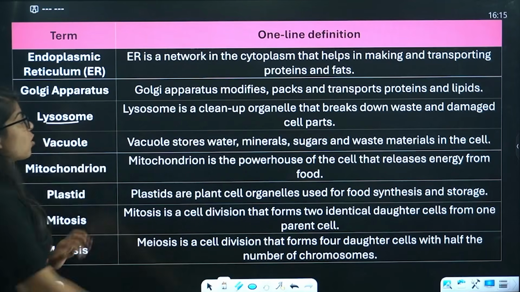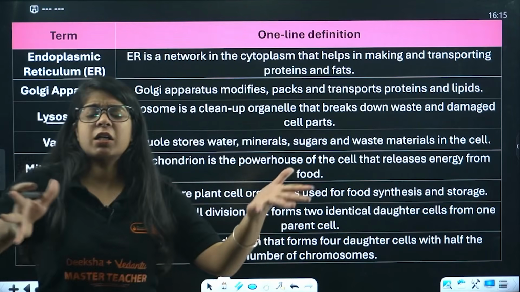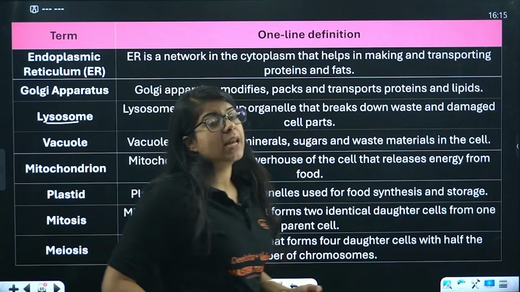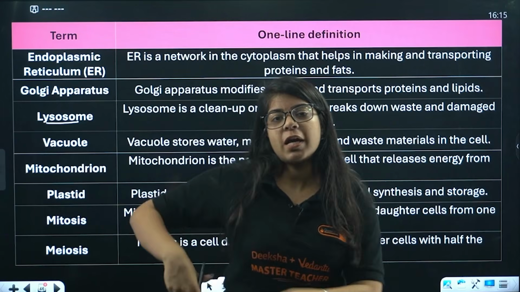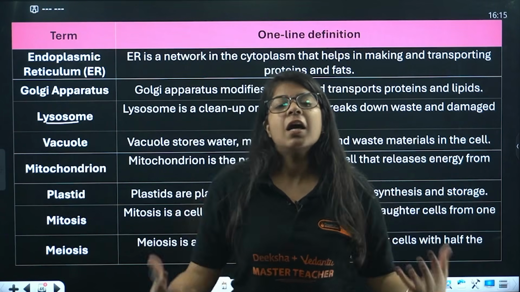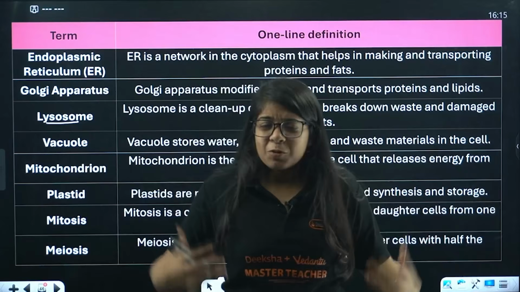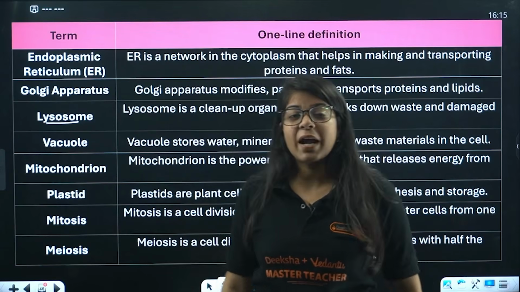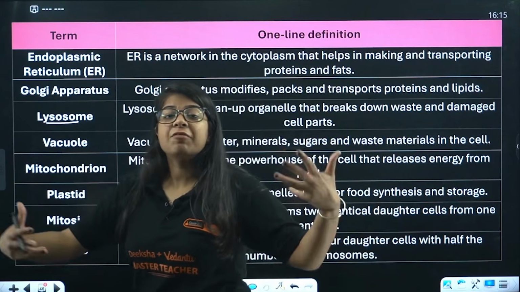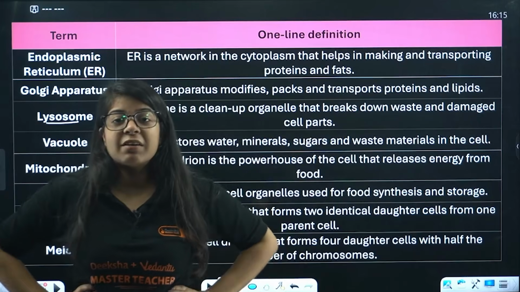Then we had lysosomes. Lysosome is a cleanup organelle. In our body we have so many organs like lungs, kidneys, heart, reproductive system, respiratory system, all of which have different functions, just like organelles have different functions.